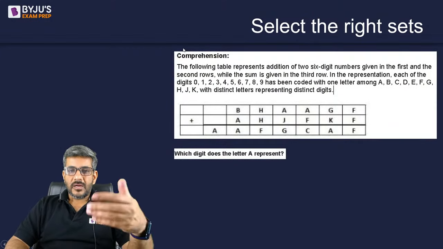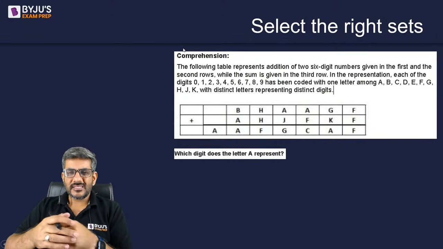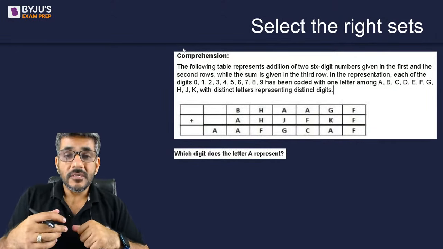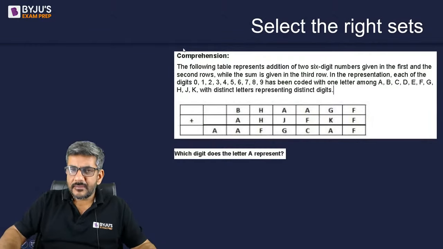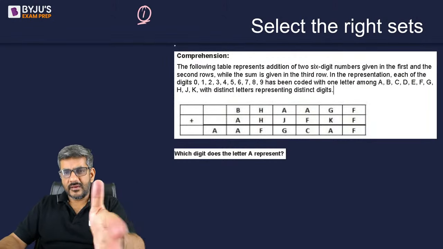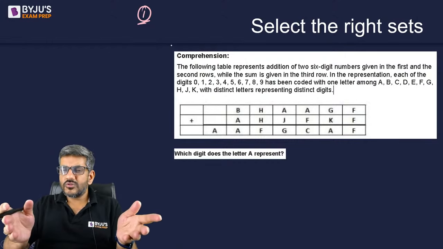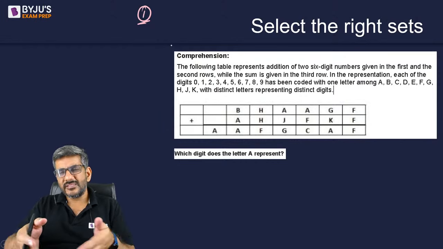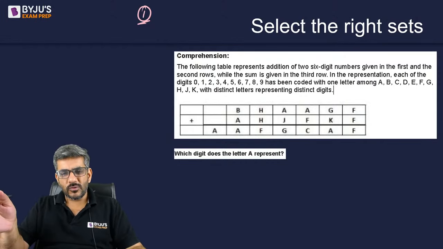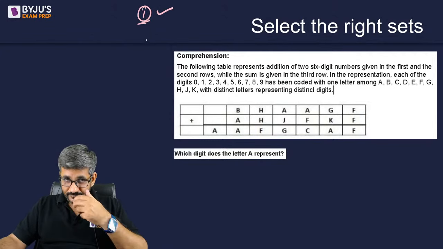Now, in the last few years of CAT, this set appeared. I think it's from CAT 2019. So when it was there, I picked up this set. Why did I pick up this set? When I saw this set, the first thing was, was I able to comprehend? Yes. This has got a lot of very small information, that there are 0 to 9 digits which are to be filled up in these places. All digits are distinct. This is the only data. So I could comprehend. So therefore, first step is clear.